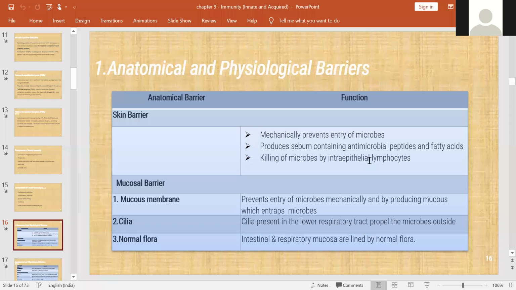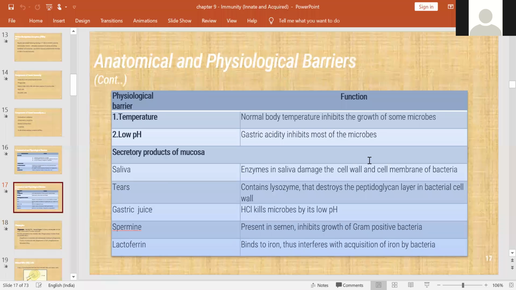Another one, normal flora, intestinal and respiratory mucosal. These are lined by normal flora so that there is no place for attachment of pathogenic bacteria to the human surface cells. Another one, physiological barriers. So temperature. The normal body temperature definitely inhibits the growth of some microbes, so that there is a prevention regarding this.